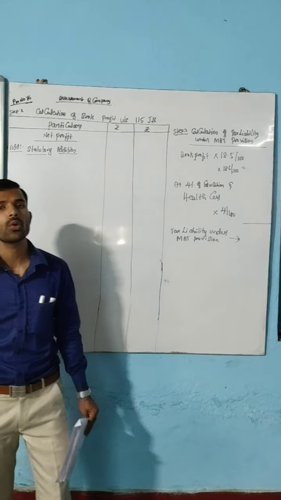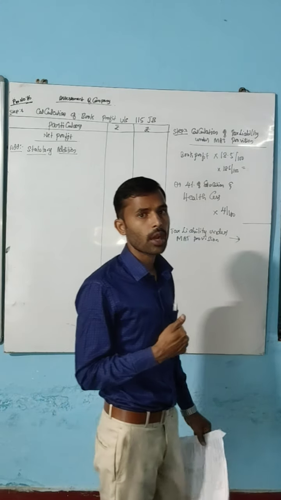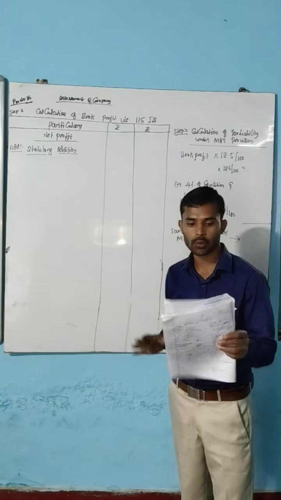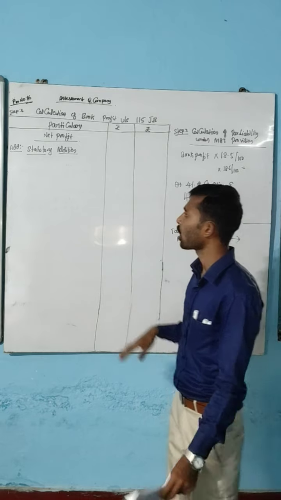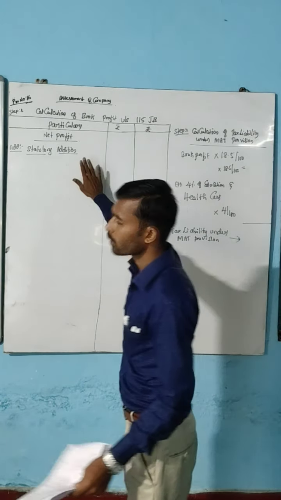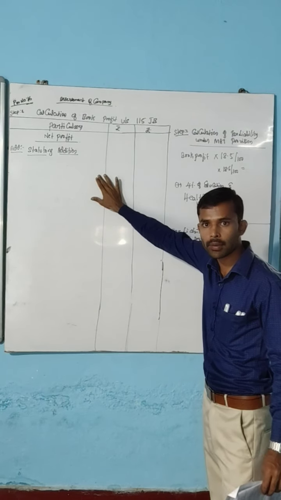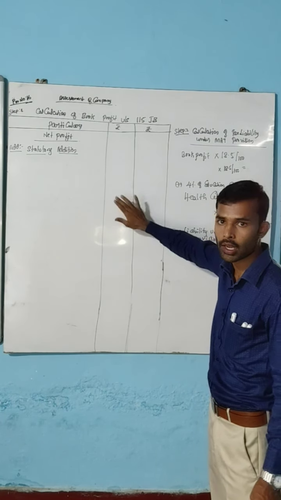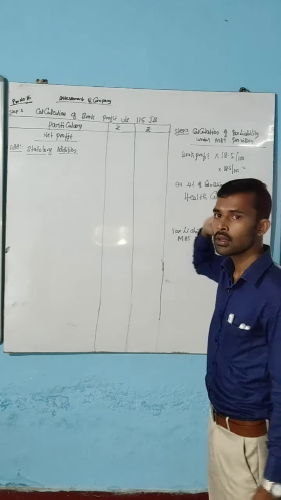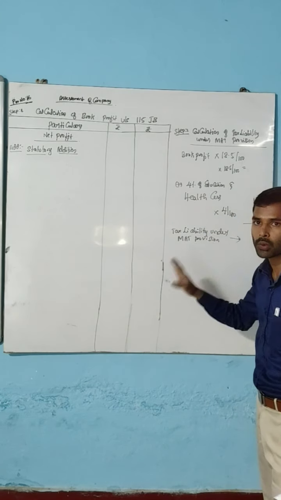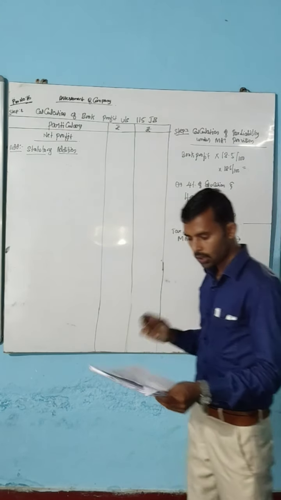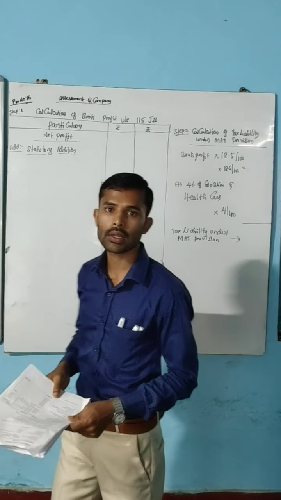Now we will move on to the last problem relating to the assessment of company in the script which I have given. Now, problem number 16, that is related to assessment of company, calculation of taxable income under MAT provision and tax liability under MAT provision. That is a calculation of book profit and tax liability. Now, see the problem number 16.